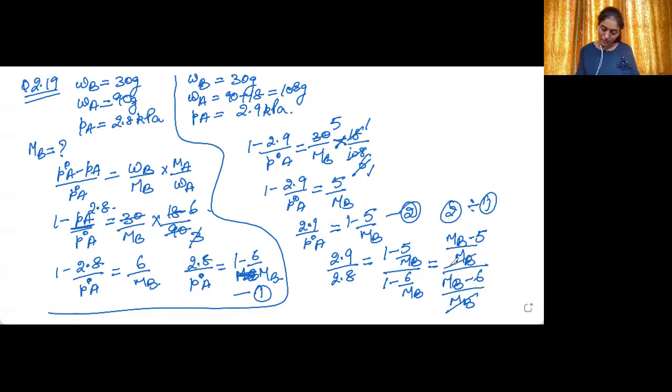The MB will get cancelled. It will be equal to MB minus 5 upon MB minus 6. I'm just clearing the screen. So MB minus 5 upon MB minus 6 is equal to 2.9 upon 2.8.